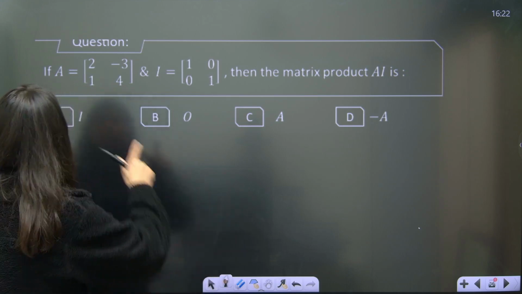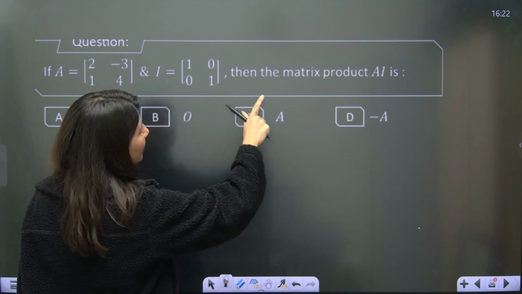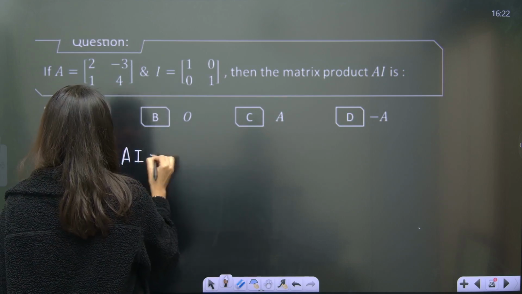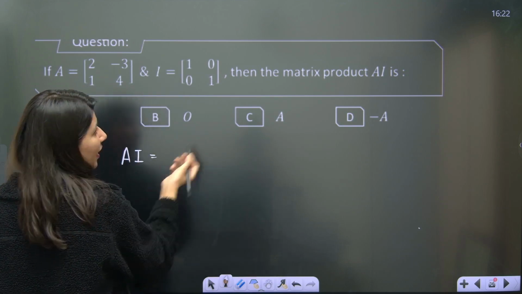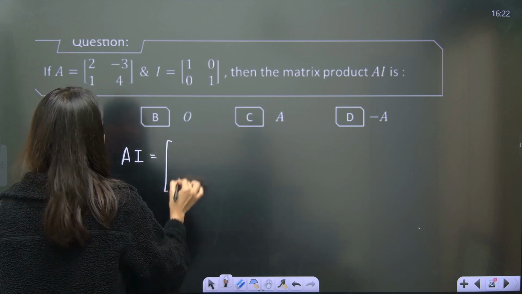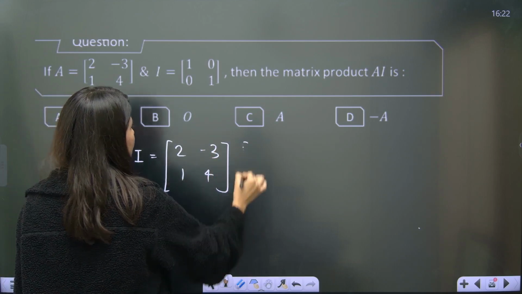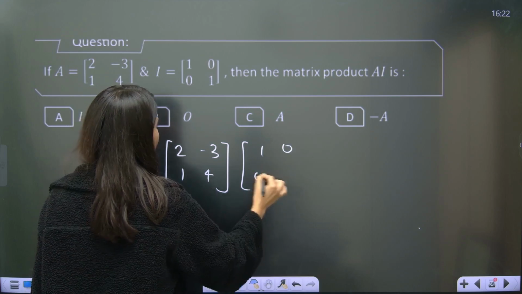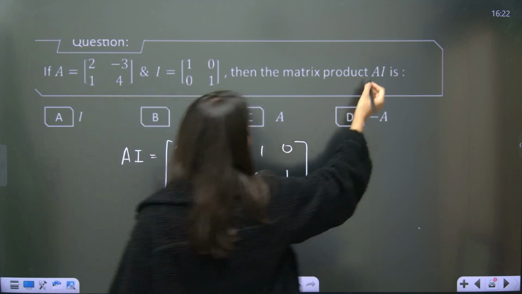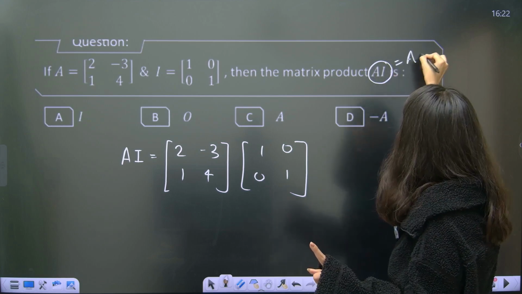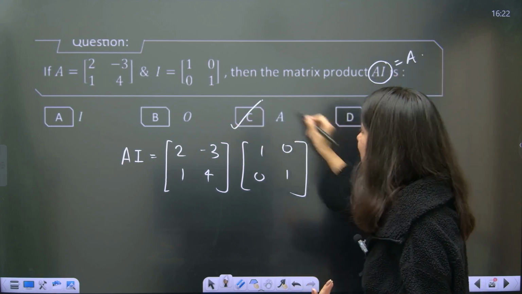Okay. All right, A and I. Then the matrix product AI. So we have to multiply A into I. This is 2, minus 3, 1 and 4. This is 1, 0, 0 and 1. Obviously, for AI, we know that property: I is treated as 1. So this is going to become directly A only. So option C is correct.